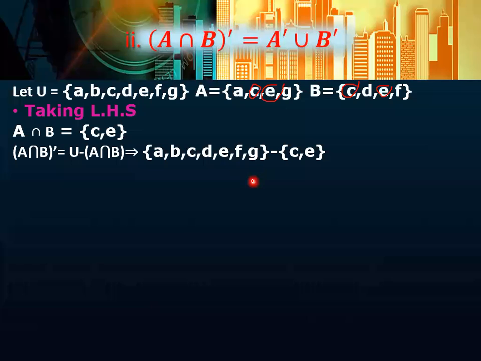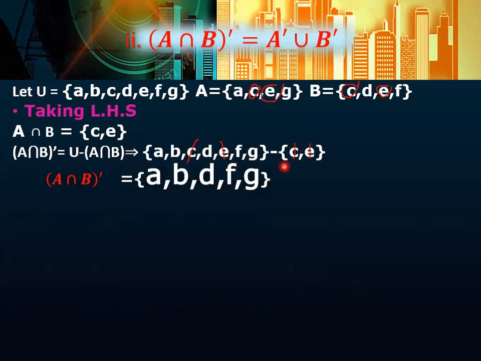Now in subtraction, what will you do? Can anyone tell me? You will write down the elements which are present only in set U, not in the other set. So what will you cancel here? This C and this E. So what will be left? A intersection B whole complement will be equal to A, B, D, F, and G. Okay, so A intersection B whole complement is equal to A, B, D, F, G, right?